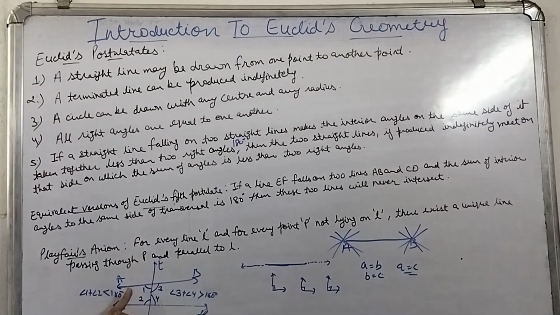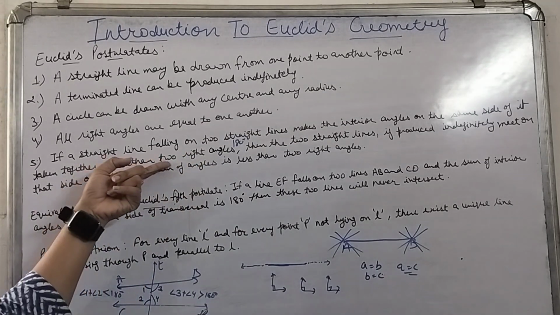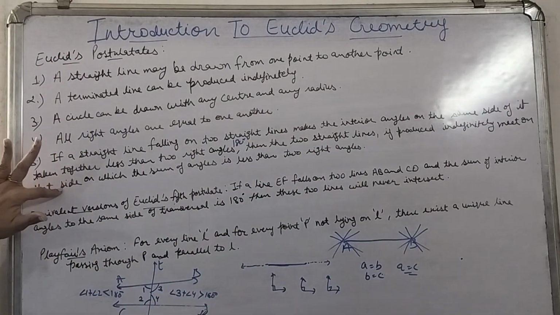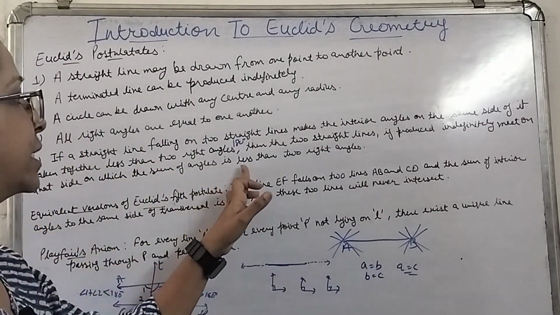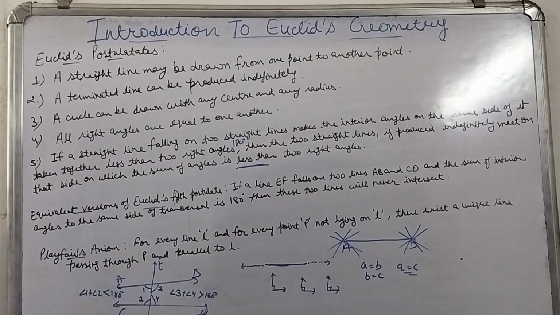So the side where the sum of the interior angles on the same side of the transversal is less than 180 degrees, if we produce the lines in that direction, they are going to intersect each other. So if the angle sum is less than two right angles, then the two straight lines, if produced indefinitely, meet on that side on which the sum of the angles is less than two right angles. The side where the sum of the interior angles is less than two right angles, that means less than 180 degrees, if we produce the lines in that direction, they are going to meet each other. This is your fifth postulate.